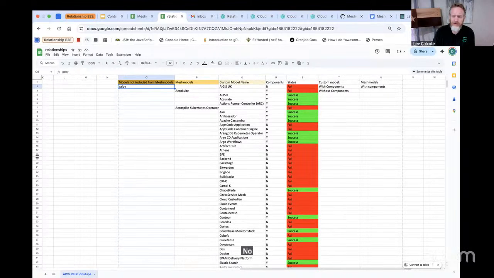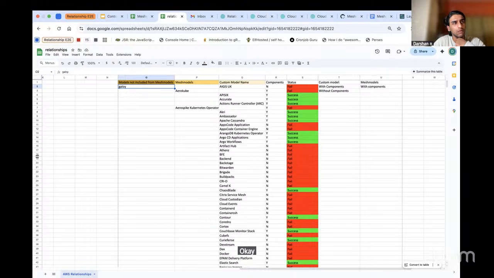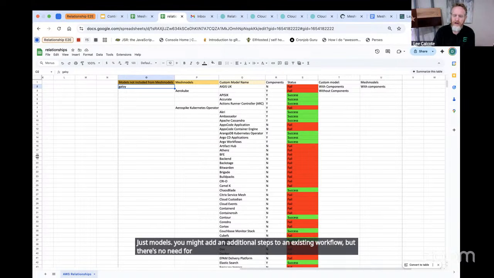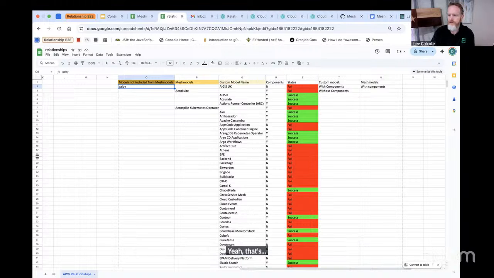No new workflow needed. Please stop referring to them as mesh models, just models. You might add additional steps to an existing workflow, but there's no need for a new one. That might have just been a figure of speech that you were using.